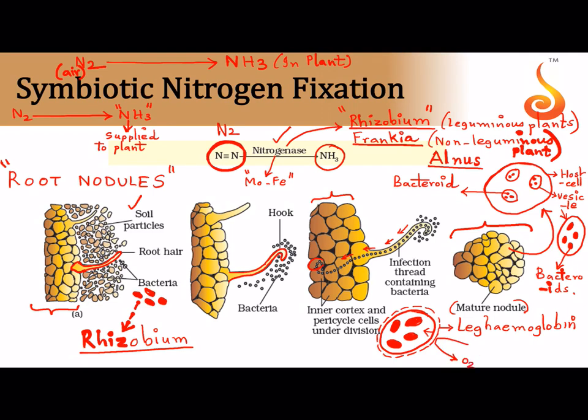Who keeps the oxygen away from these vesicles? There is a pink colored pigment that you can see surrounding these bacteroids, these vesicles, which is referred to as the leghemoglobin. So if you cut open a mature nodule, the nodule appears pink in color because of this pink colored pigment, which helps in getting rid of oxygen, or it takes away all the oxygen. It absorbs every last bit of oxygen in the surrounding area, and that's why we can call this pigment the oxygen scavenger.